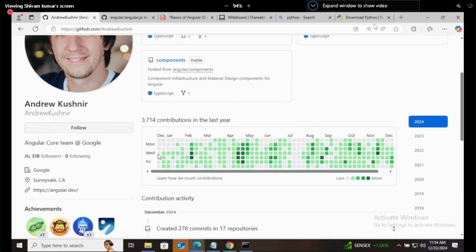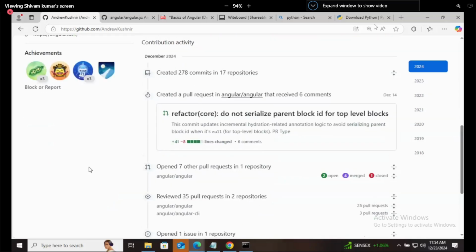This is his GitHub profile, where he develops these many things daily. This is the streak of GitHub, like you maintain the streak on Snapchat. He is working at Google as part of the core team of Angular.